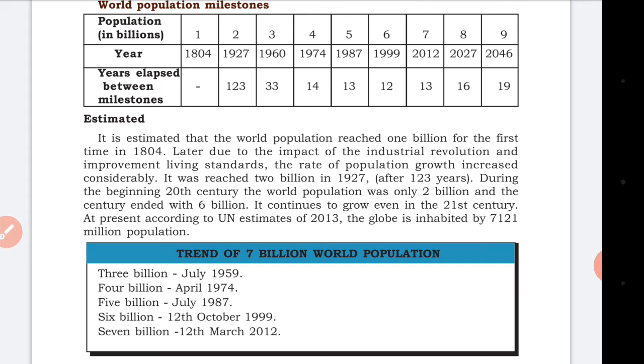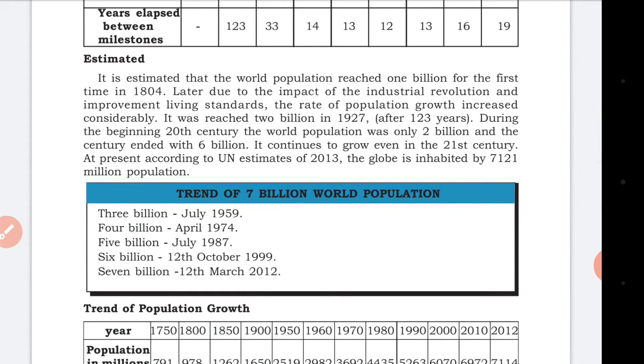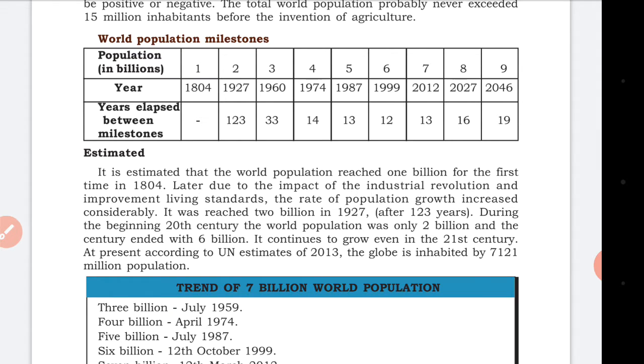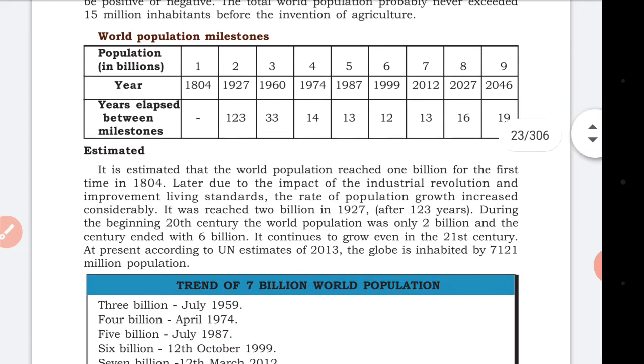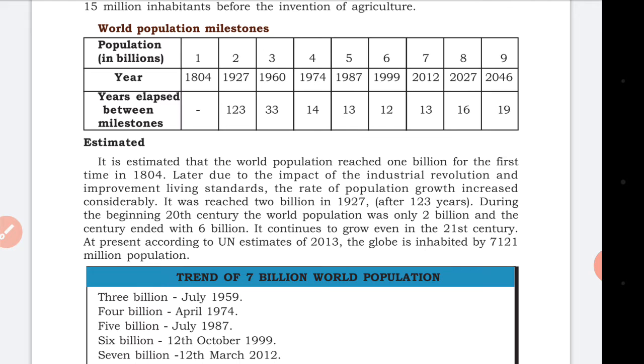So it is rising year by year. The population is rising. It is estimated that world population reached 1 billion for the first time in 1804. So in this table, what we are learning is that in 1804 it reached 1 billion. And due to the impact of the industrial revolution and improving living standards, the rate of population growth increased considerably. After that, it rose by 123 million because of the industrial revolution and living standards having changed tremendously.